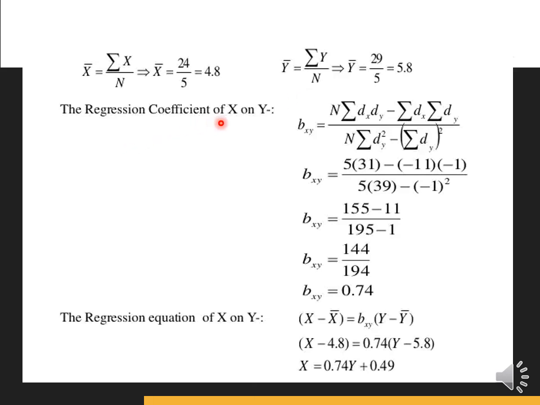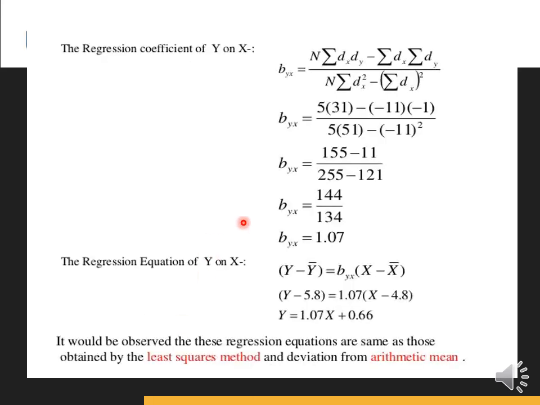Also the regression coefficient is calculated using the formula, and we get byx equals 0.74. And the same for the regression equation of x on y, we get the value of bxy equals 1.07. So the regression equation of y on x gives us the y equation value. So whatever method we use, like the arithmetic mean method, assumed mean method, or the least square method, we get the same values. It is just a matter of which method is simpler to do for our betterment.